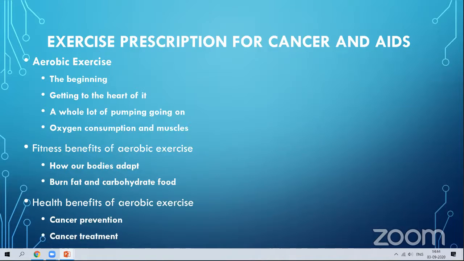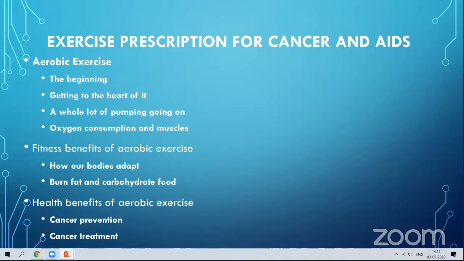First, they have to start with some low intensity exercises, so that they feel that it will help. It will be helpful for me. It will help me to ease out my activities. All these things should be done. Then only you go for the pumping action. Then only you go for an increase in intensity, which directly results in the pumping action of the heart, then oxygen consumption in the muscles.